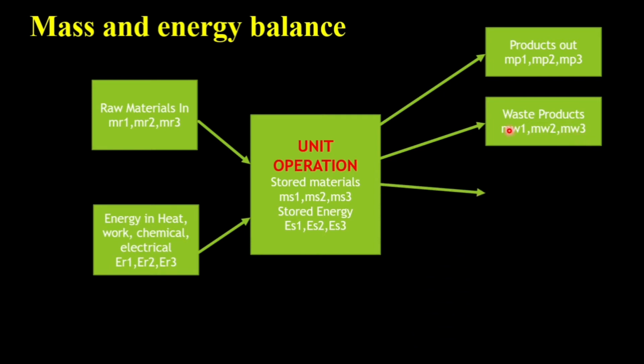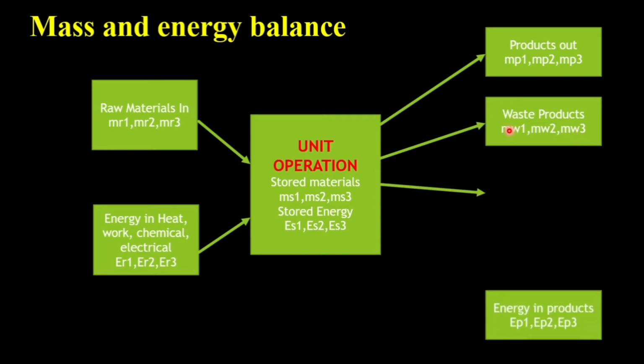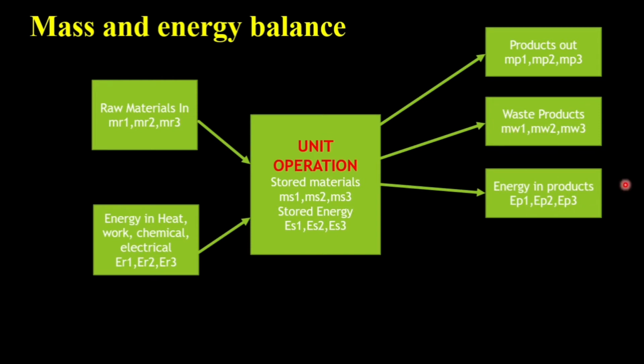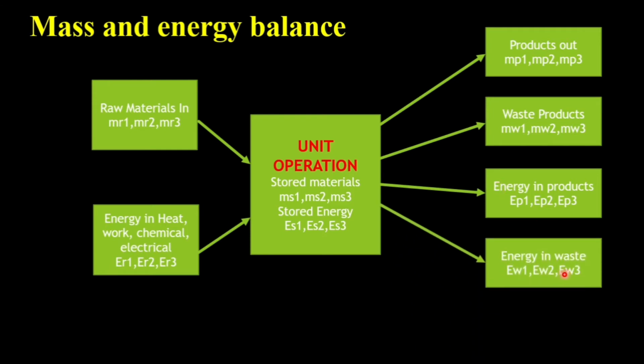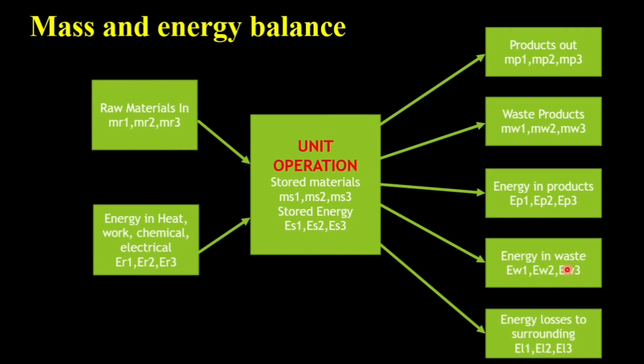Then there will be energy given out also. So energy in products would be EP1, EP2, EP3. Then energy could be wasted also, so energy in waste material could be EW1, EW2, EW3. And finally, the energy could be lost to the surroundings, so energy losses to the surroundings could be EL1, EL2, EL3.